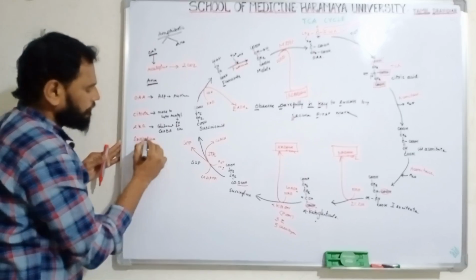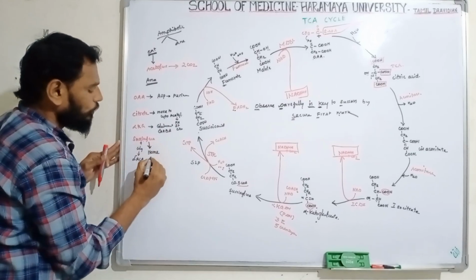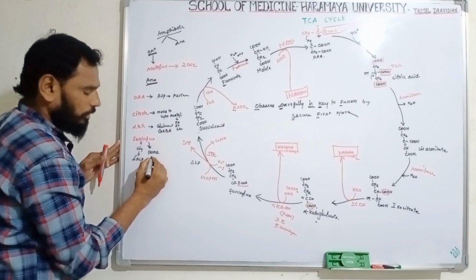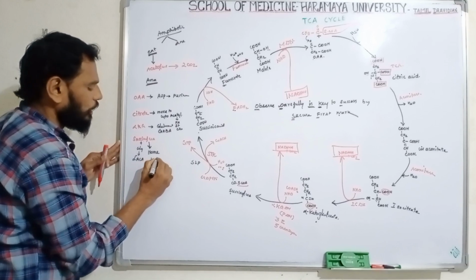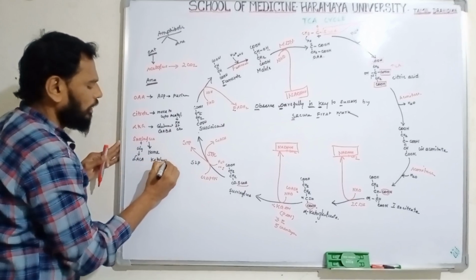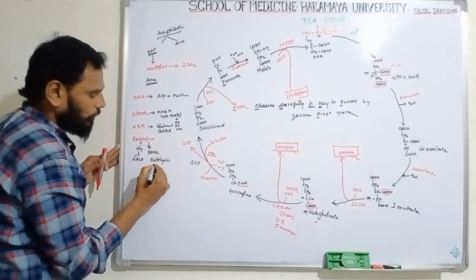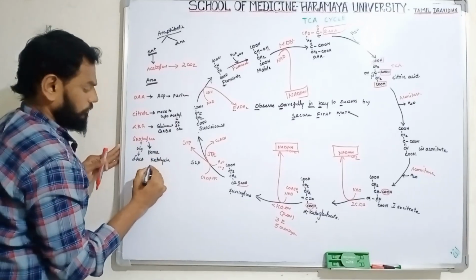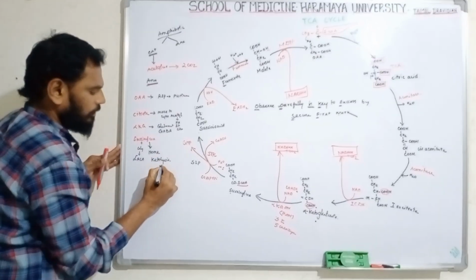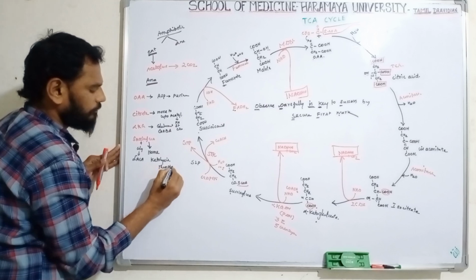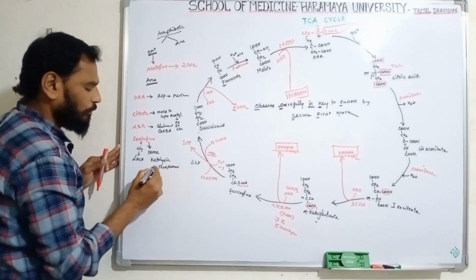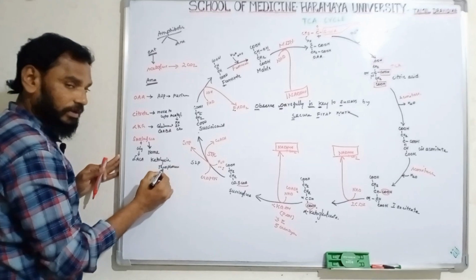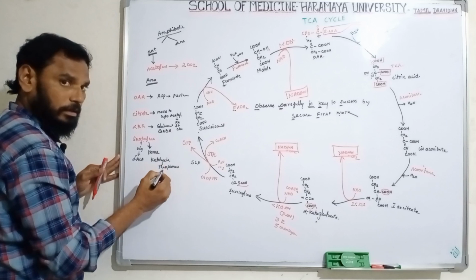Clear? And the succinyl-CoA is very useful to break the ketone bodies. That is called ketolysis. I think you know that step. This requires the thiophorase enzyme, which is not available in the liver.